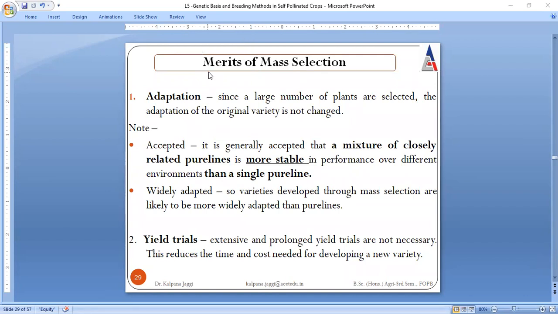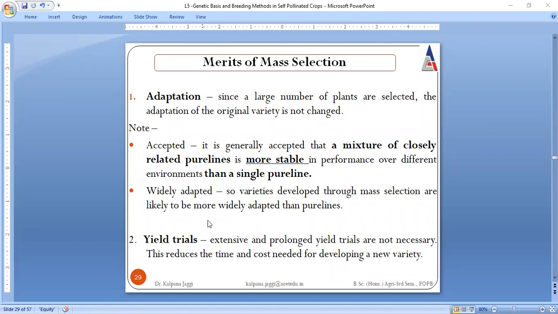Since a large number of plants are selected, because you are selecting a large number of plants, the adaptation of the original variety is not changed. Pure lines which are a mixture of related lines are more stable in performance, because we are selecting the lines on the basis of their similar phenotypic features.